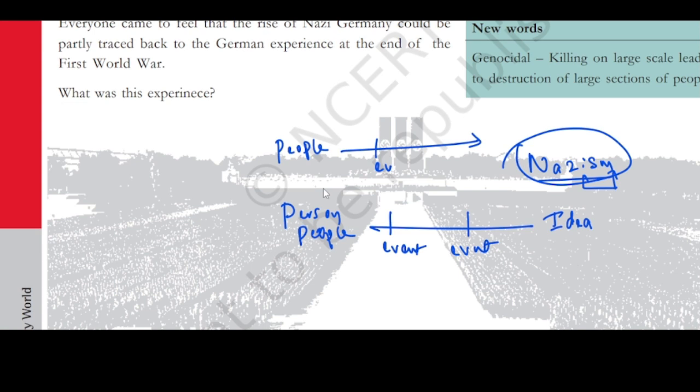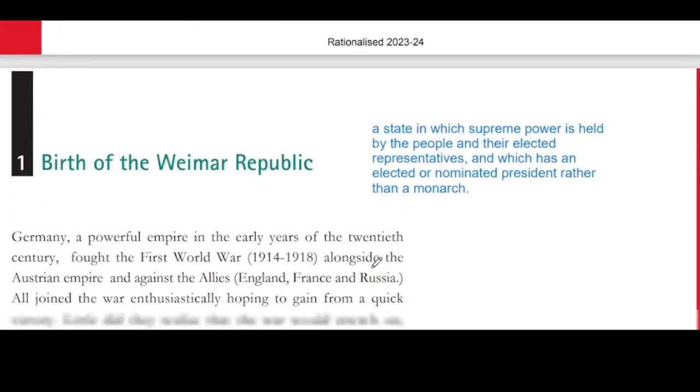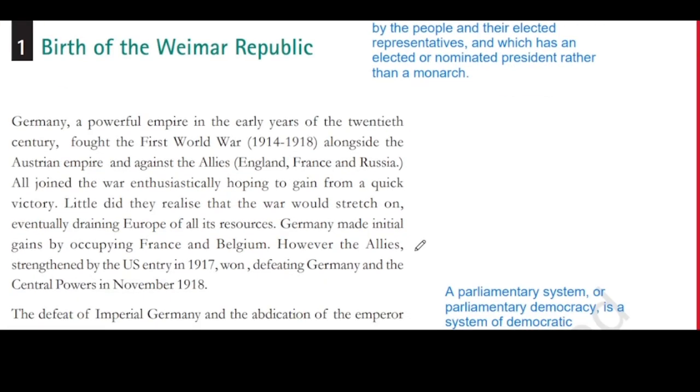So the first particular event was World War One. So what had happened in World War One? That is what we're gonna see in this particular video. Germany was a very powerful empire in the early years of the 20th century. They fought the First World War from 1914 to 1918 alongside the Austrian Empire and against the Allies. Who are Allies? England, France, and Russia. All joined the war enthusiastically, hoping to gain from a quick victory. Little did they realize that the war would stretch on, eventually draining Europe of all its resources.